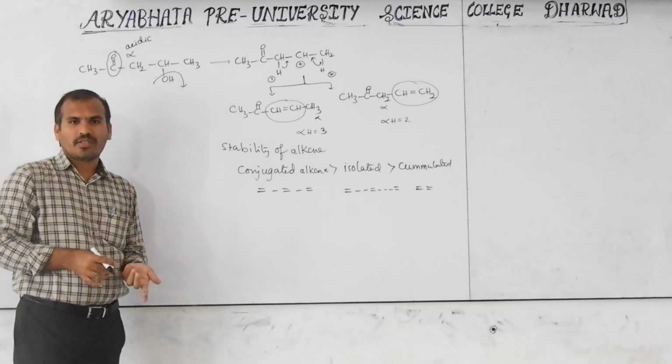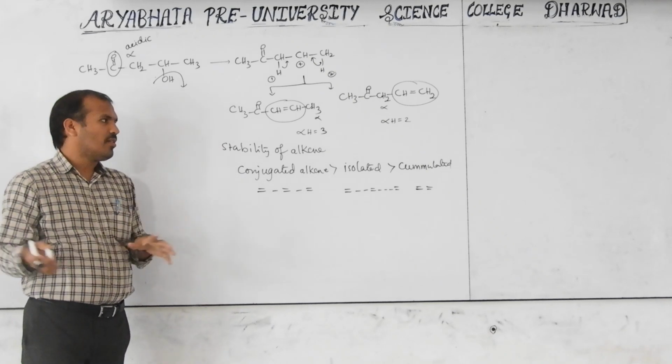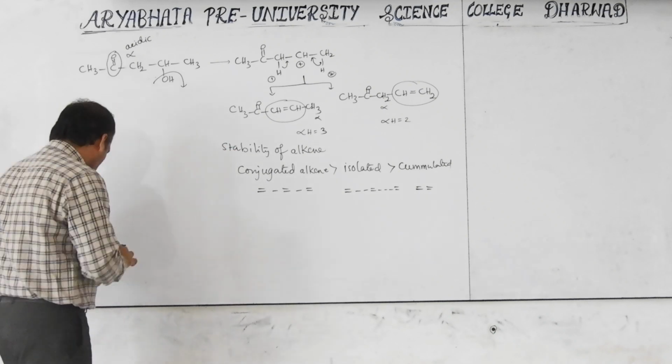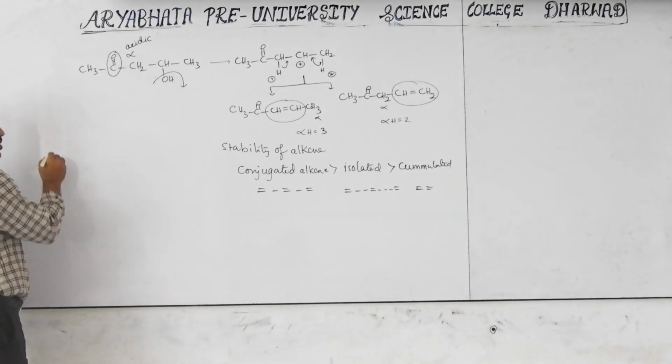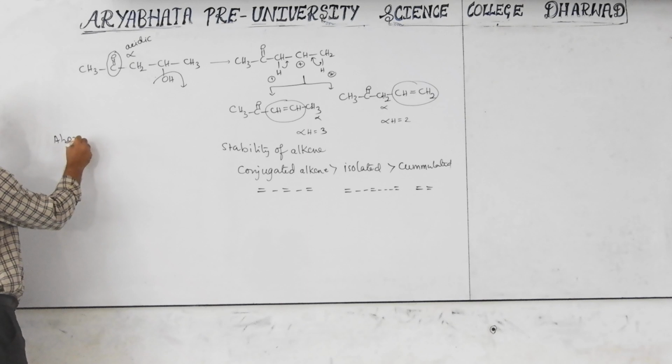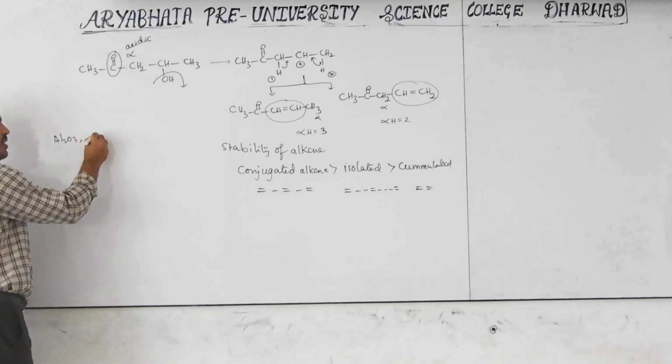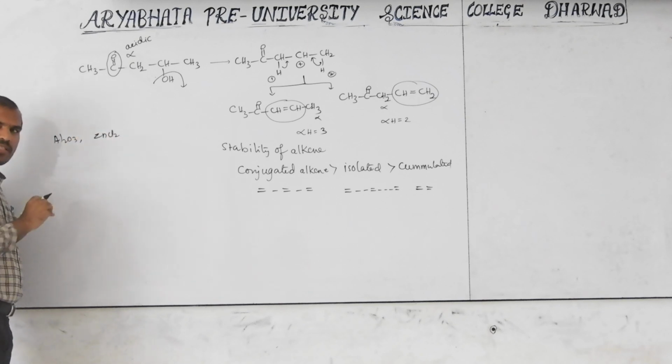E2 is also there, but the E2 mechanism is not much discussed. I will give here whatever is mentioned in your textbook. Al2O3 is mentioned, and another one is anhydrous zinc chloride. That is what we discussed now.